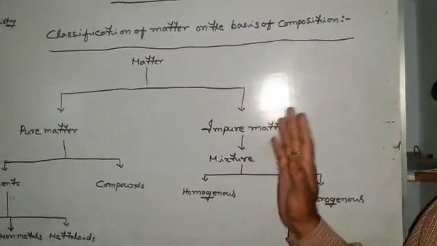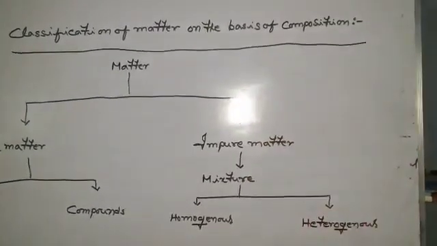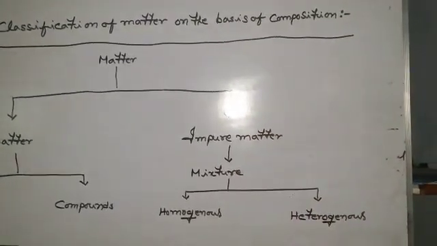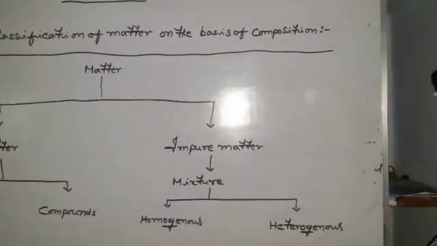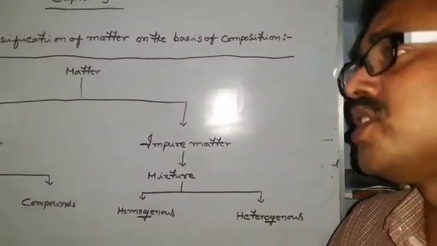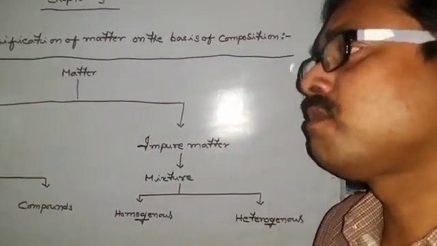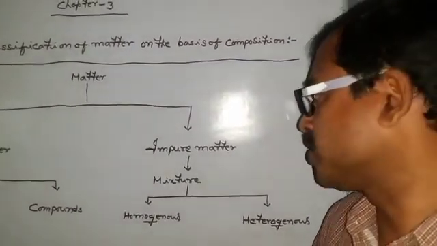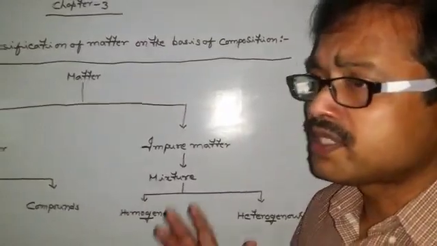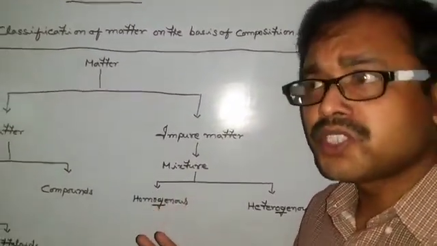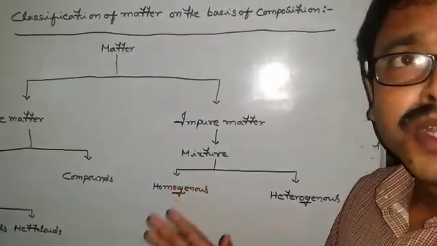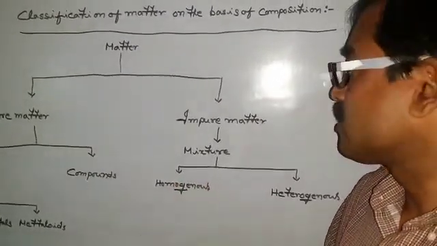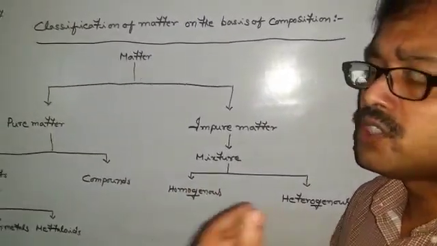impure matter. Now, what is impure matter? Impure matters are those matters which have no definite composition. Rather, their compositions vary from time to time, place to place, and condition to condition. That means they do not have a definite composition and they do not have a definite set of properties, because they show the properties of their constituent elements.